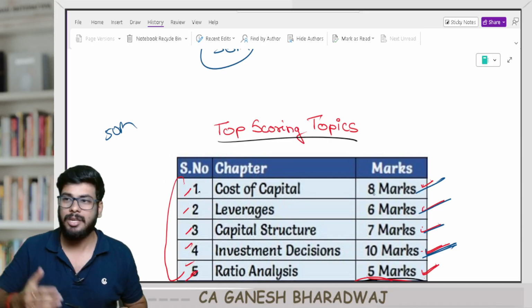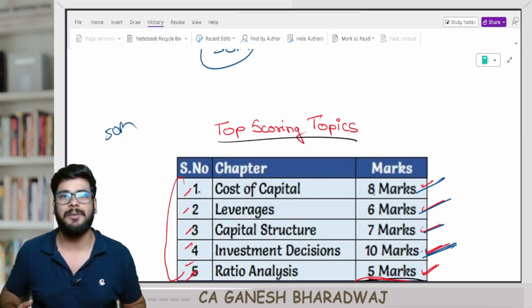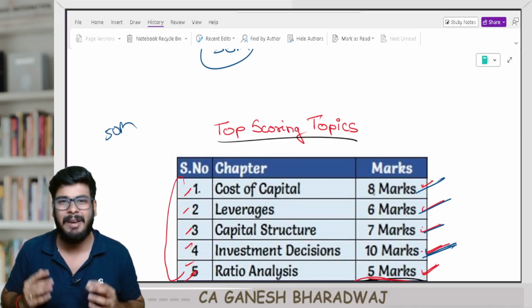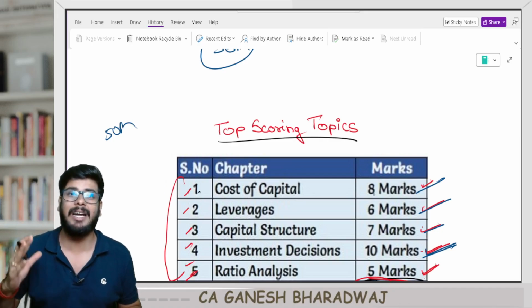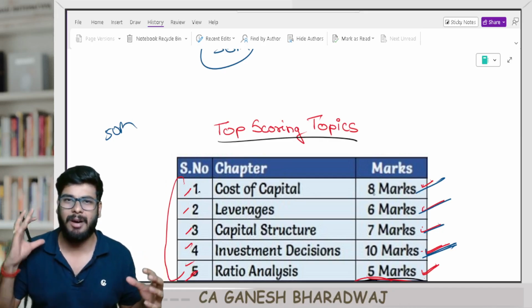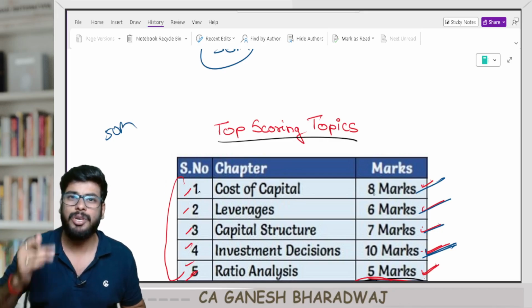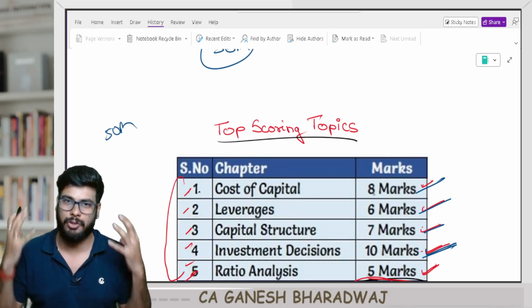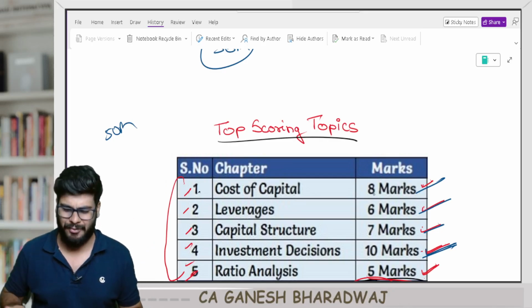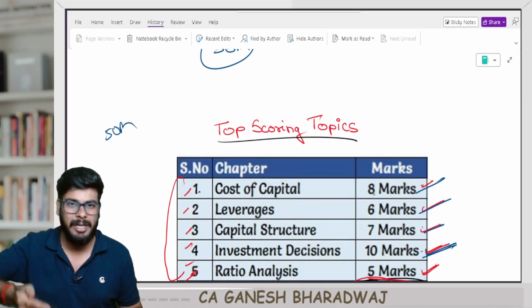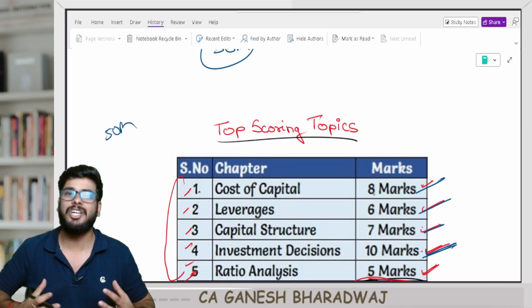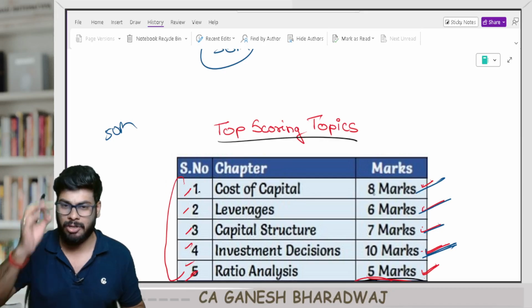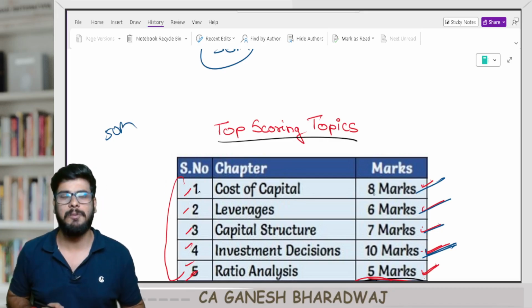Now tell me guys, of all the time that you have spent, 4 topics and maximum one more topic for safety side, 5 topics, and you are definitely guaranteed of over 30-35 marks in this particular FM component. Now you tell me guys, if not for you, who will pass? You guys are so dedicated. You have put a lot of efforts. Now prioritize your limited time in such a manner that you will be able to score the maximum amount of marks in your exam hall. Trust me guys, if not for you, who will pass?